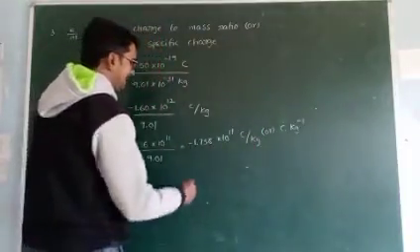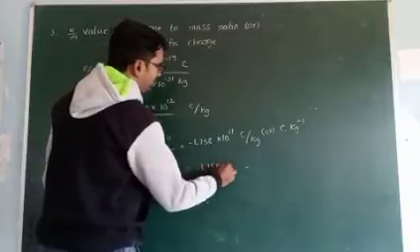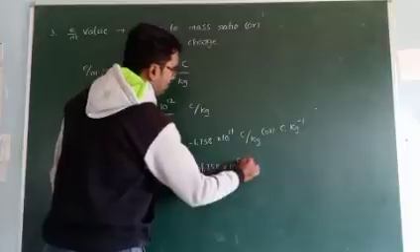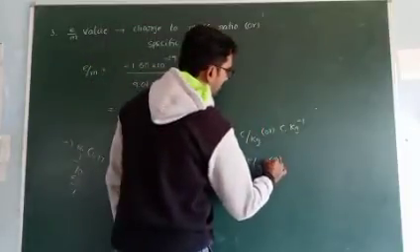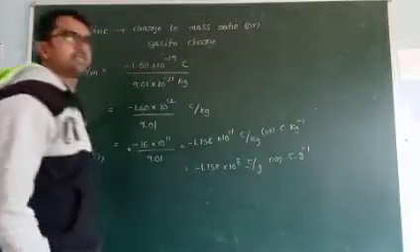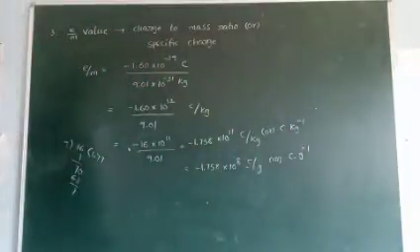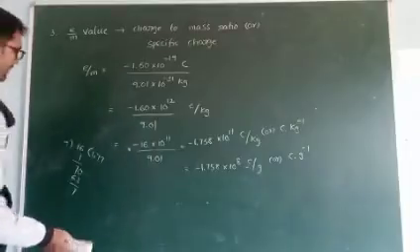So 11 minus 3 is 8 total. So minus 1.75 into 10 to the power of 8 coulomb per gram, or C gram inverse. This is the charge to mass ratio or specific charge value of electron.